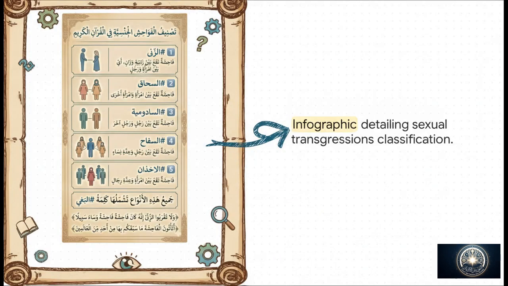Just look at the methodical layout of the source material we're analyzing today. It's literally built like a visual dictionary. Color-coded rows, clear numbering, customized icons. It conveys meaning at a glance, even before you read a single word of the Arabic script. Our job today is to decode exactly what this highly structured framework is telling us about this specific lexicon.